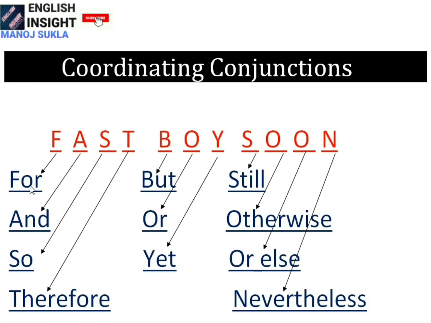F stands for for, A stands for and, S stands for so, T stands for therefore, B stands for but, O stands for or, Y stands for yet, A stands for still, O for otherwise, O for or else, N for nevertheless. First, you remember these conjunctions easily.